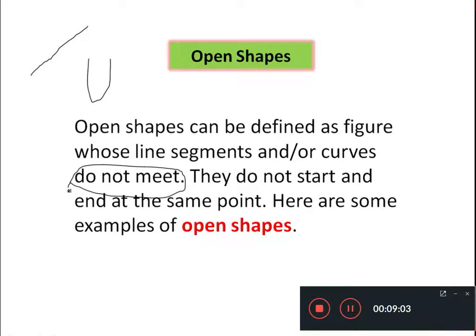They do not meet each other. In the case of this line segment you can see the starting point and this ending point, there are 2 points. Neither does this point come to this point, nor this point go to this point. So both points are not connected, they do not meet. In the case of the curve we can see this point and this point do not meet together. They are not coming together. That's why this huge space is created, isn't it?